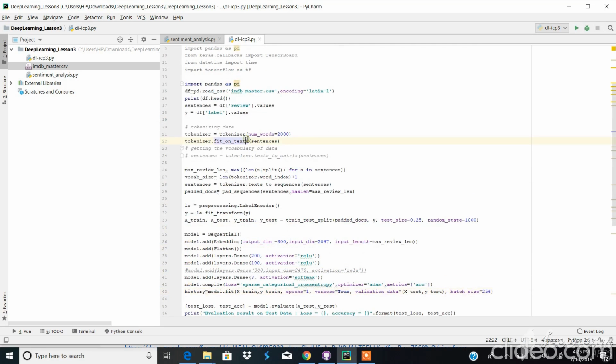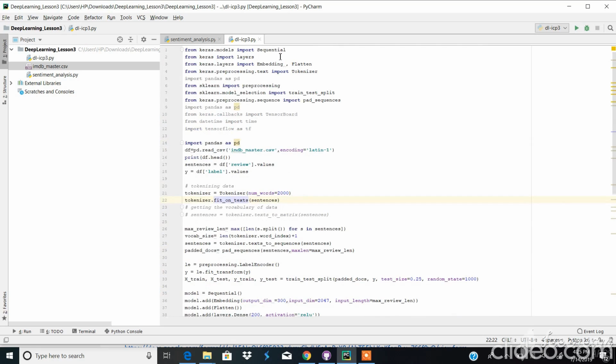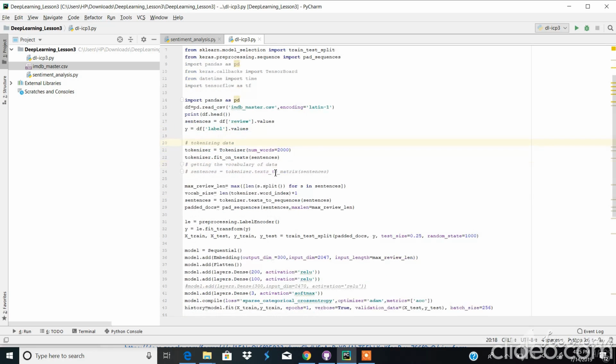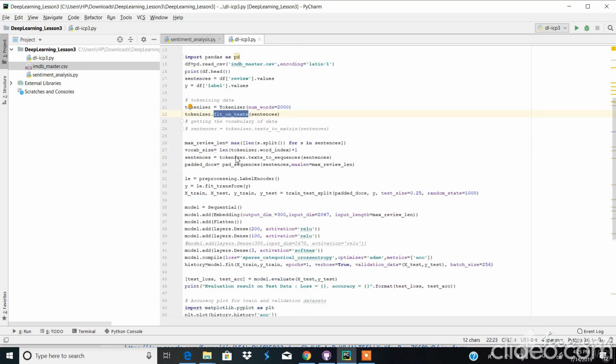need to be performed: we are importing the necessary libraries and reading the CSV file, and then using the tokenizer we are taking the number of unique words as 2000.